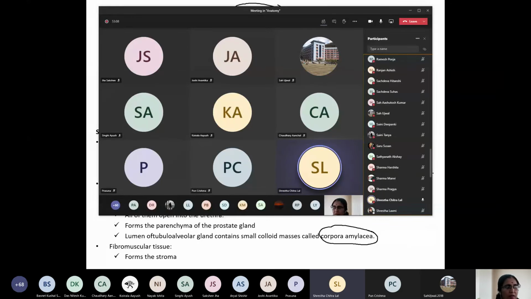The median lobe is a common site for benign hypertrophy of the prostate. The posterior lobe is behind the lower part of the prostatic urethra, and it is the most common site for carcinoma of the prostate. It connects the two lateral lobes. Which lobe is also often called the isthmus? The anterior lobe, ma'am. And where are the lateral lobes located? On each side of the prostatic urethra. Okay, very good. Thank you, Chitralal.